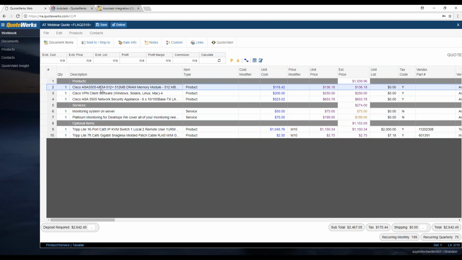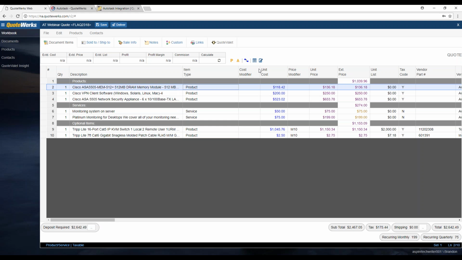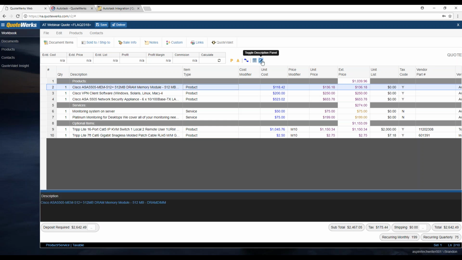There's a couple other features available in QuoteWerks Web. It's going to make things a little easier for editing items. So for instance, if I double click in the description field for this particular item, I can see the entire description and you can make any changes. So this makes it really easy if you want to copy and paste from another location. We also have the ability to toggle the description using our toggle description panel right here.